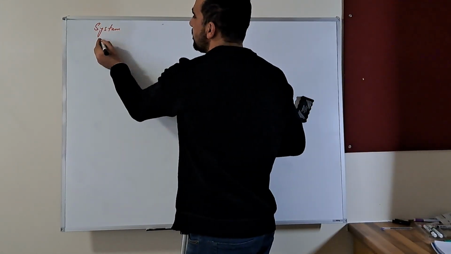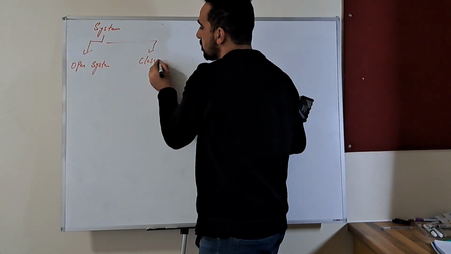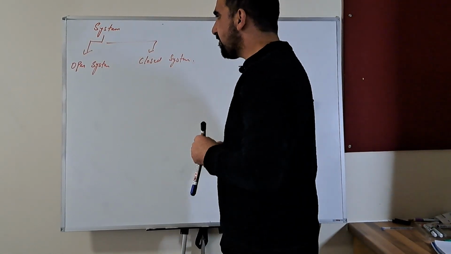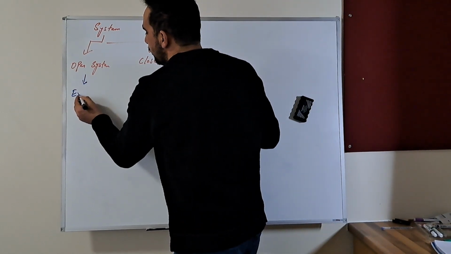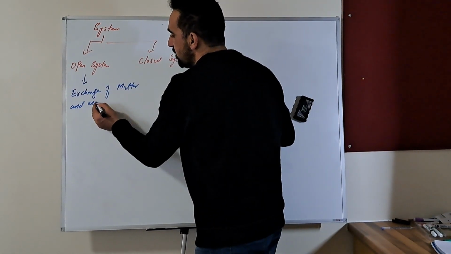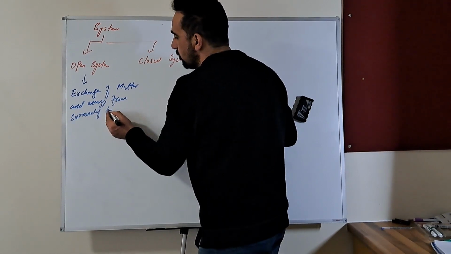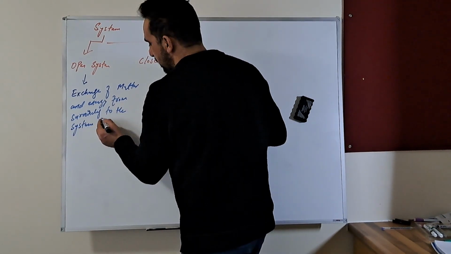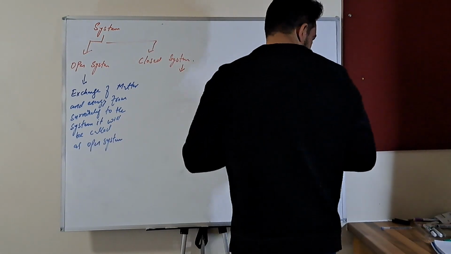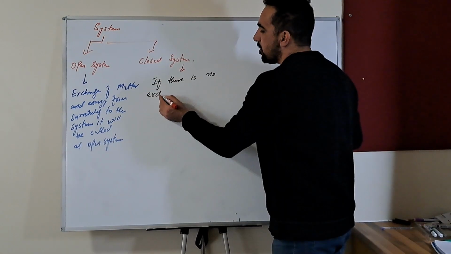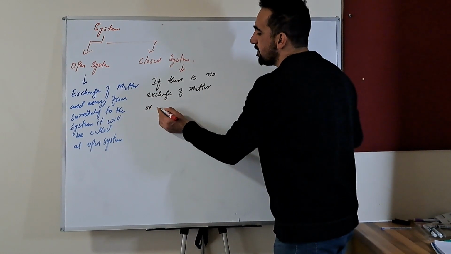A system has two types. If there is exchange of matter and energy from the surroundings to the system, it is called an open system. A closed system is when there is no exchange of matter or energy.